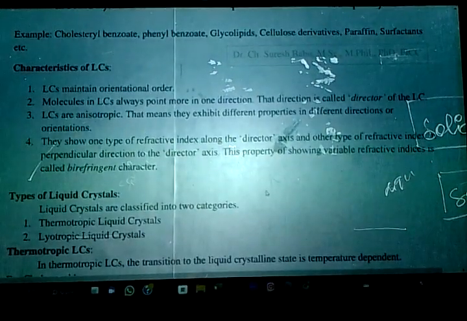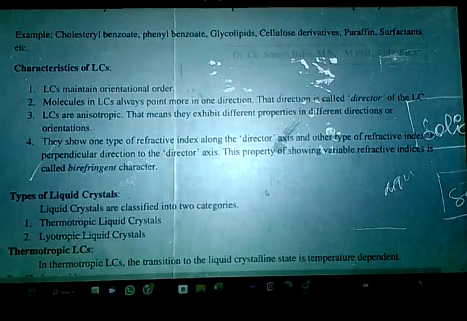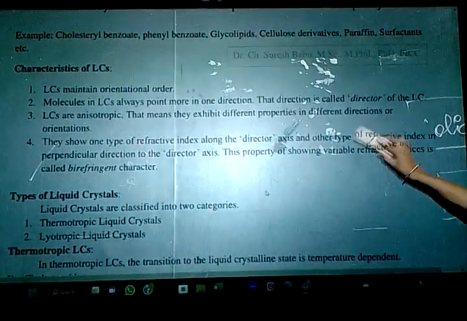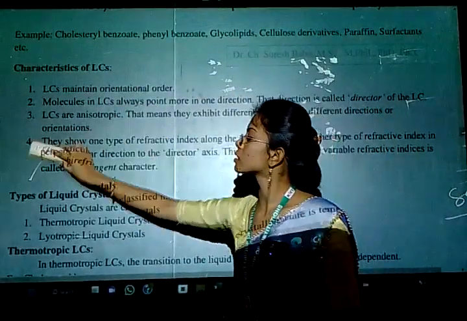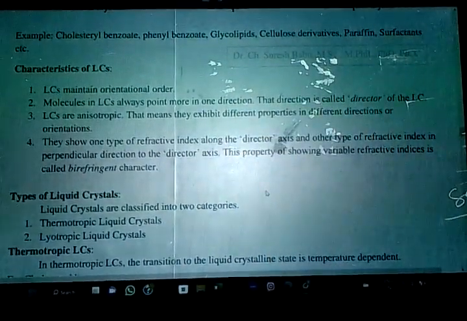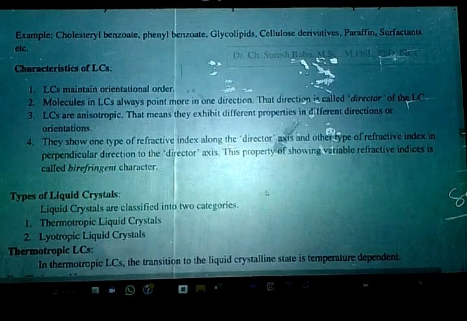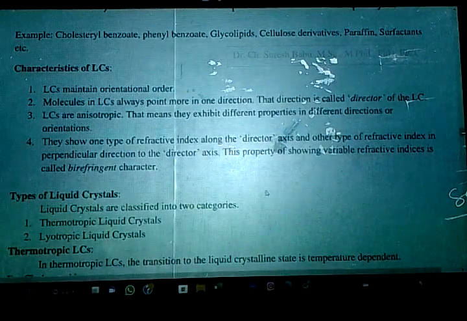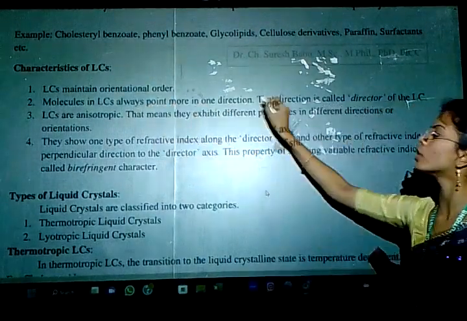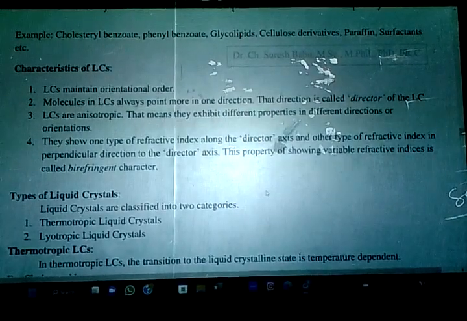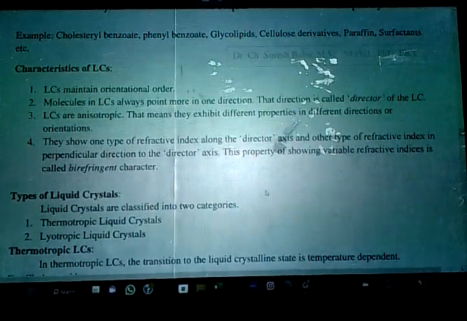So see the characteristics of liquid crystals. They maintain orientational order. And the molecules in LCs. What do you mean by LCs now? Liquid crystals. Always point more in one direction. As I said, all the molecules will be pointing towards only one direction. But when you observe in the liquid, will all the molecules be pointing to one direction? No, right? They are in different directions. But in LCs, they always point more in one direction. That direction you will be calling a director.